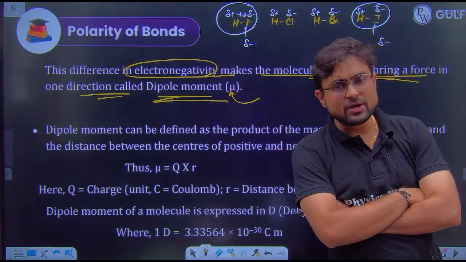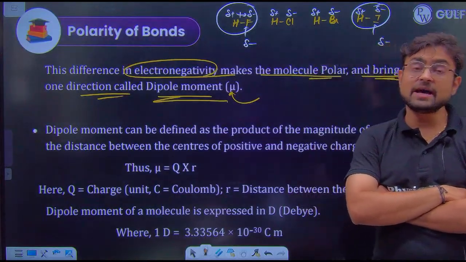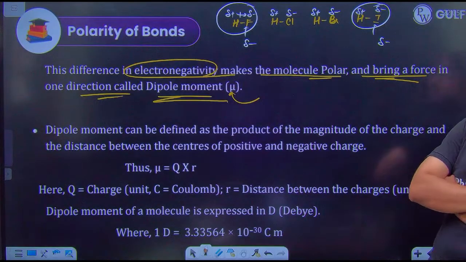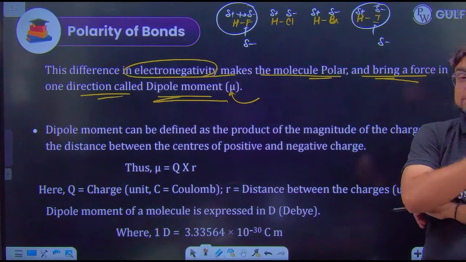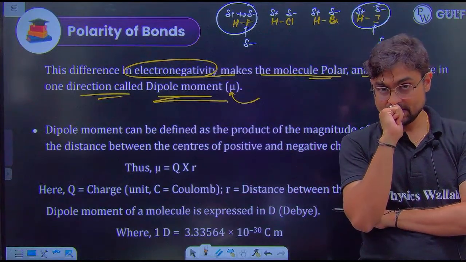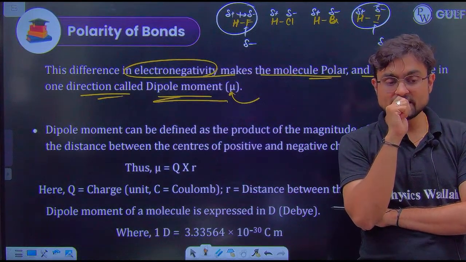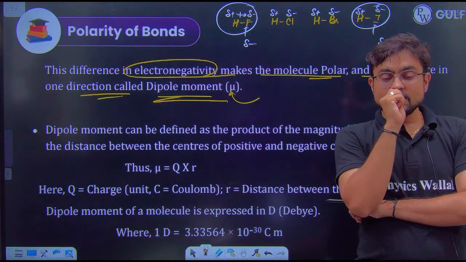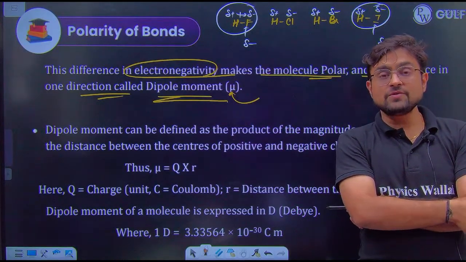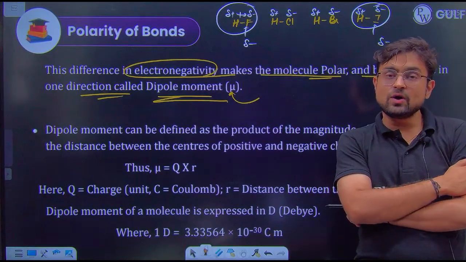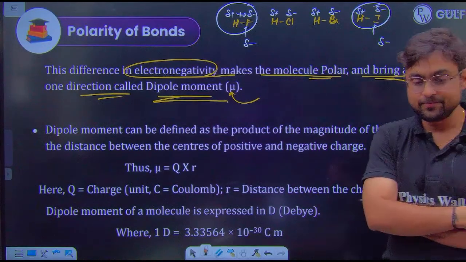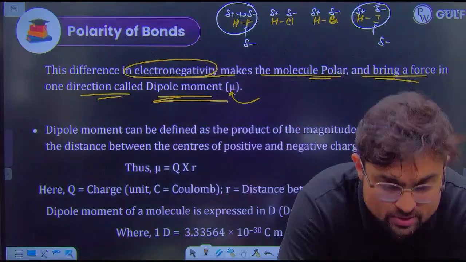What should be the answer, guys? Is the polarity of the hydrogen-fluorine bond equal to hydrogen-chlorine, hydrogen-bromine, hydrogen-iodine, or do all of them have a different polarity? What do you say? Come on.